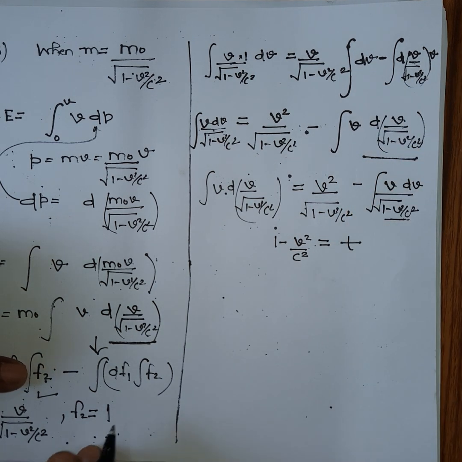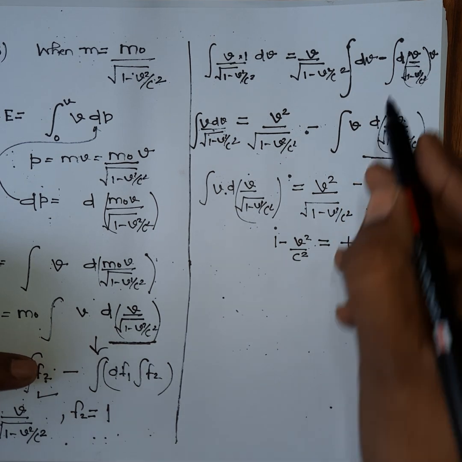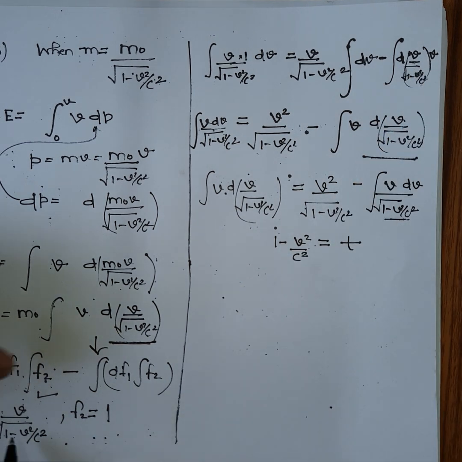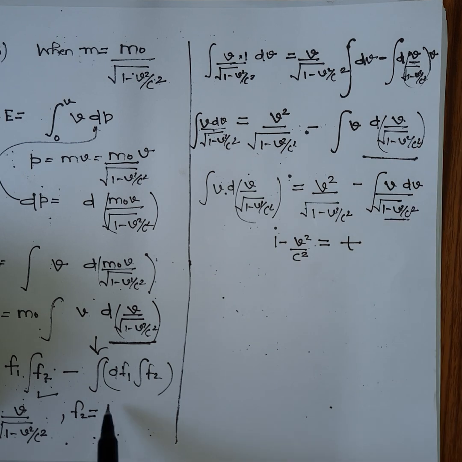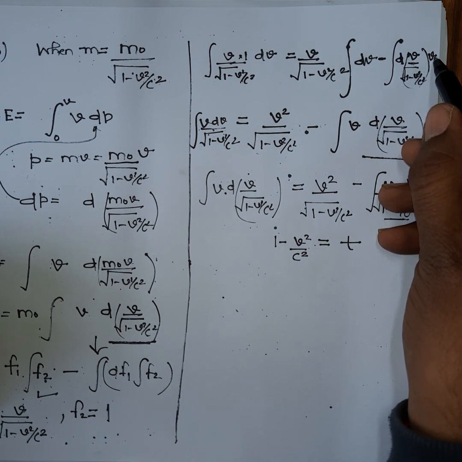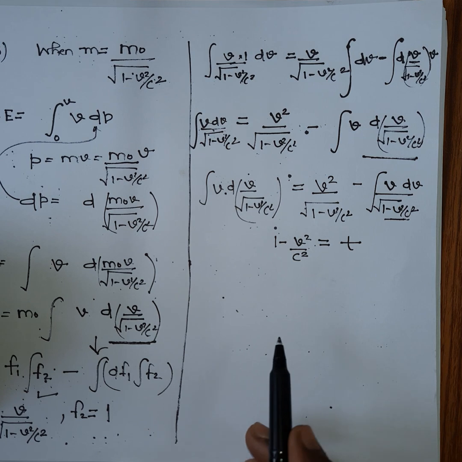So here in the third term I have taken the differential of this, so I have written it like this, and integrated the second term. So integrated f1 with respect to v, so it will give 2v. So if you further simplify it, you will get this expression.